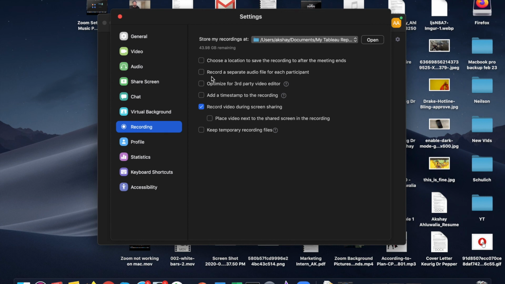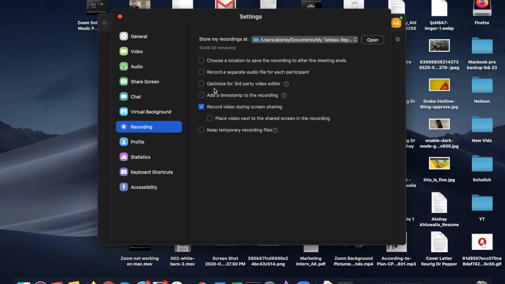The next option deals with recording separate audio files for each participant. This is a very useful feature if you're doing a podcast or if you're doing interviews and there are multiple people on the call. So enabling this option will record a separate audio file for each participant. That will help you avoid confusion as to remembering what each participant said.